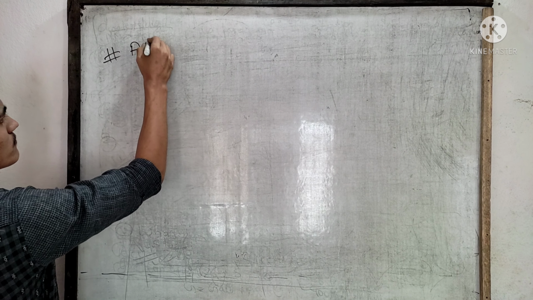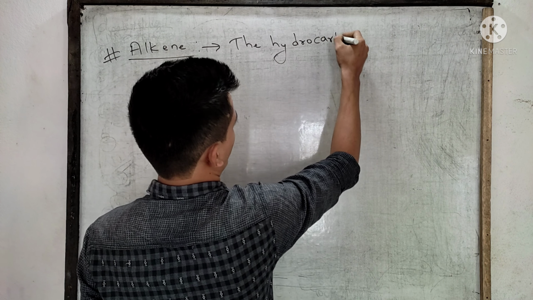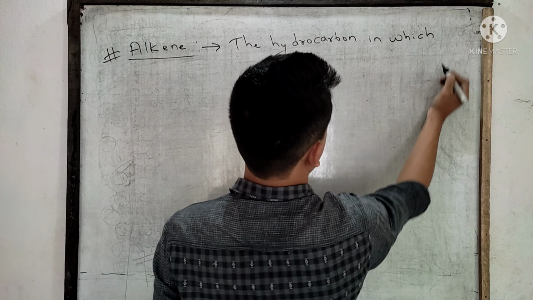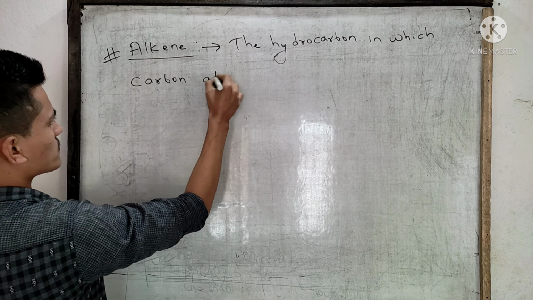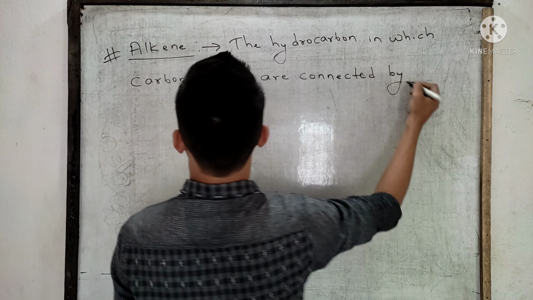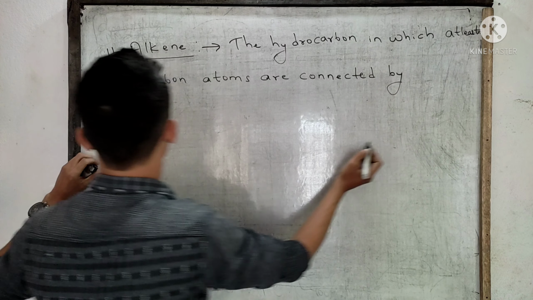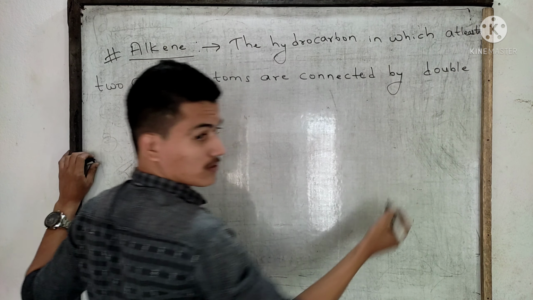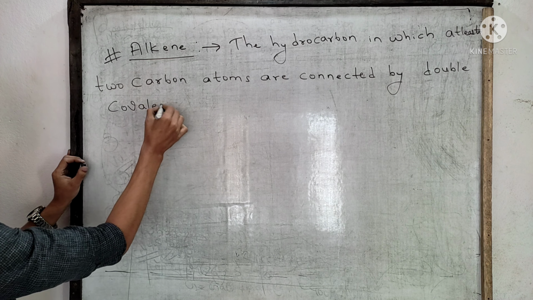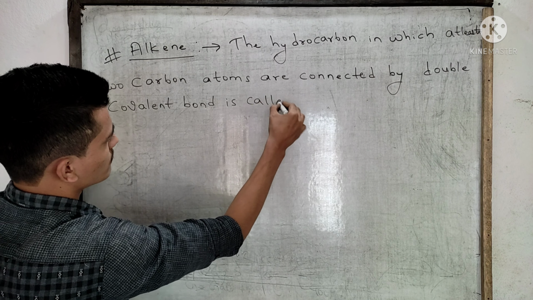Alkene. The hydrocarbon in which at least 2 carbon atoms are connected by double covalent bond is alkene. It is also called olefins.